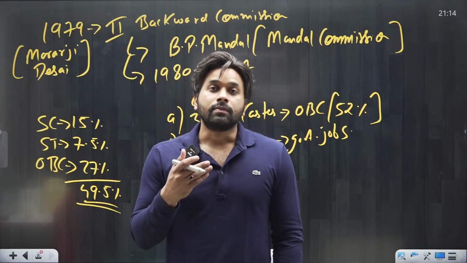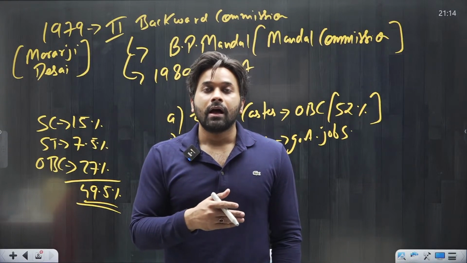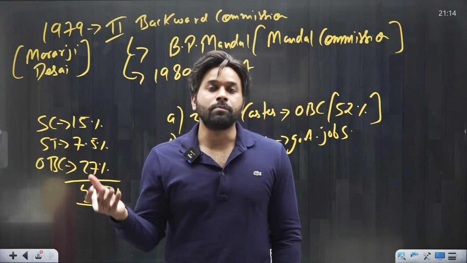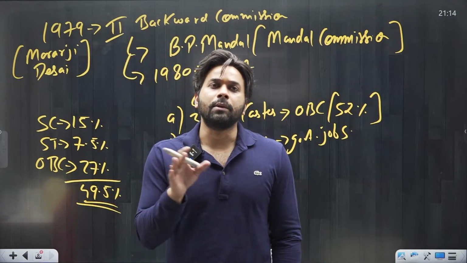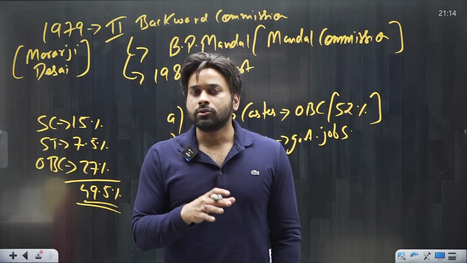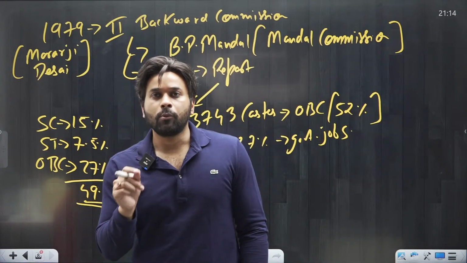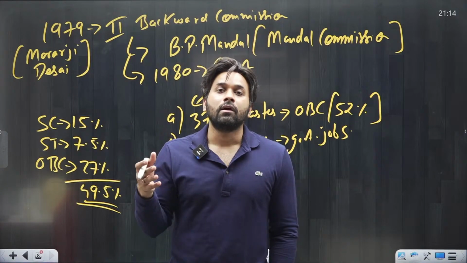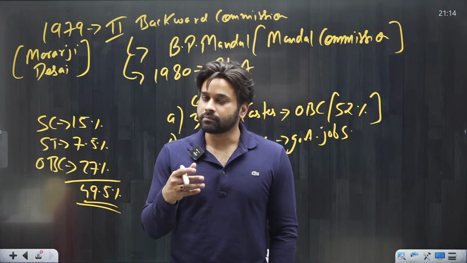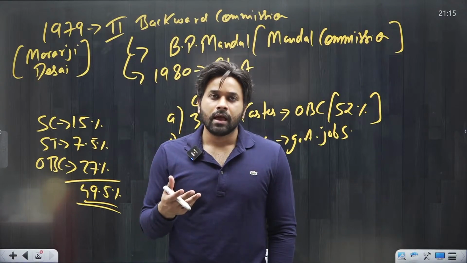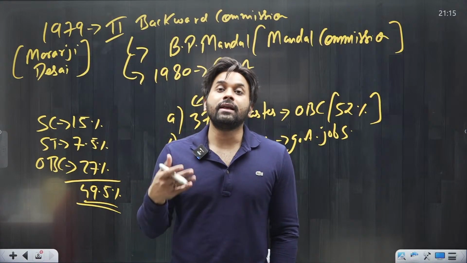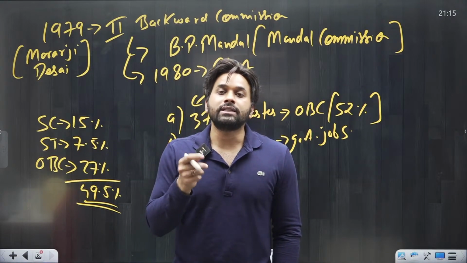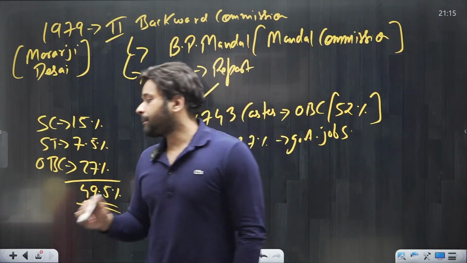Remember, the report was submitted in 1980. By that time, the Indira Gandhi government came to power. Indira Gandhi assumed power, and her government discarded the report of Mandal Commission and did not enforce it. This report remained idle for around 10 years, gathering dust, and it was only after 10 years, in 1990, that the government of that time decided to declare a 27% reservation to OBC in government jobs.